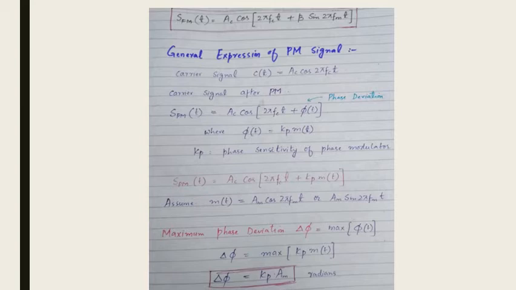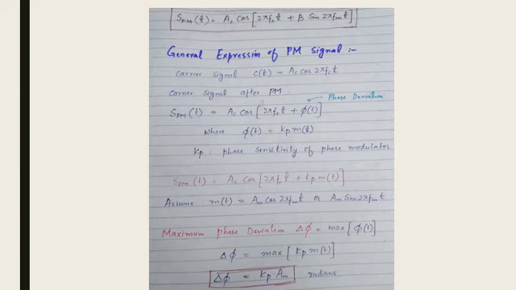Now we can assume m of t is equal to Am cos 2 pi fm t for single tone modulation, but before going to that part we should know the formula of maximum phase deviation, which can be represented as delta phi. It will definitely be the maximum of phi of t.